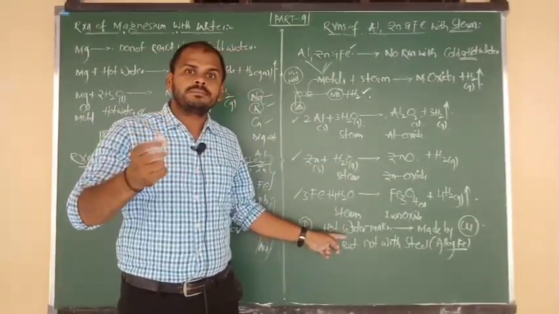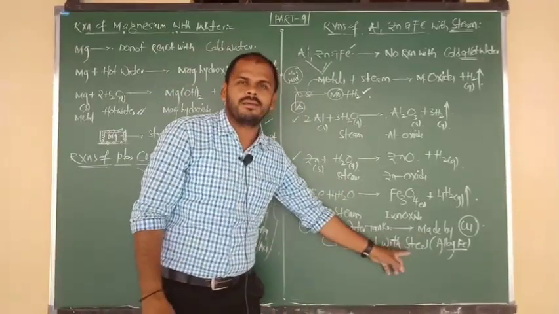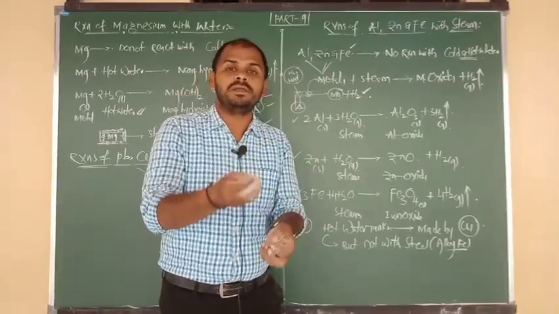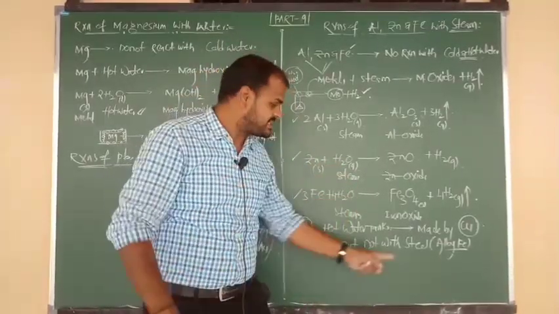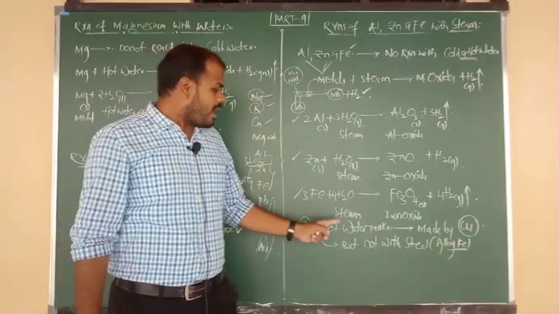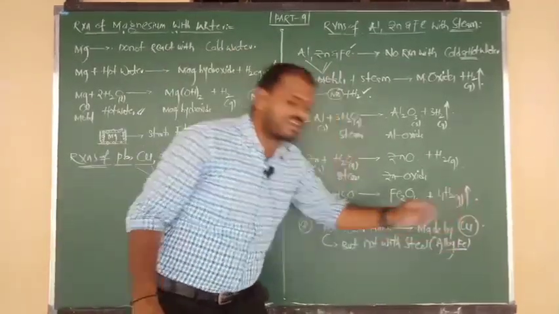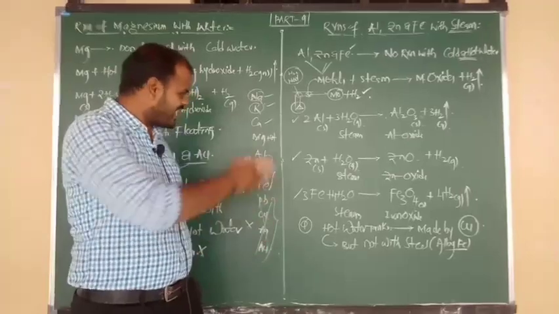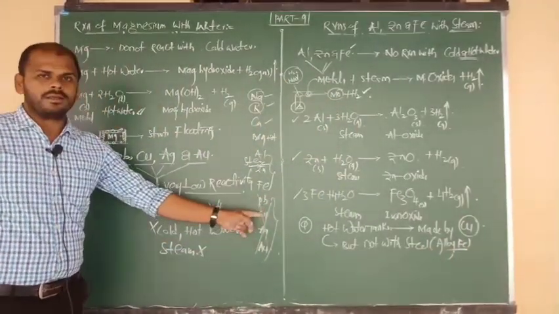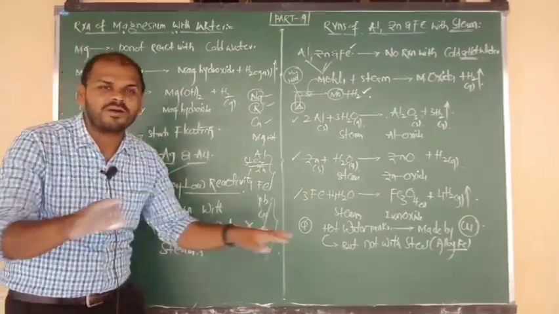Hot water tanks are made only with copper, they won't be prepared with steel, because steel is one type of alloy which was prepared by the mixture of many metals. In that steel, one of the metals is iron. So indirect question, hot water tanks can be made with copper, but they cannot be made with iron due to a reason. The reason I already told you. Copper is a very low reactive metal. Due to its very low reactivity, it does not show reaction with any type of water.